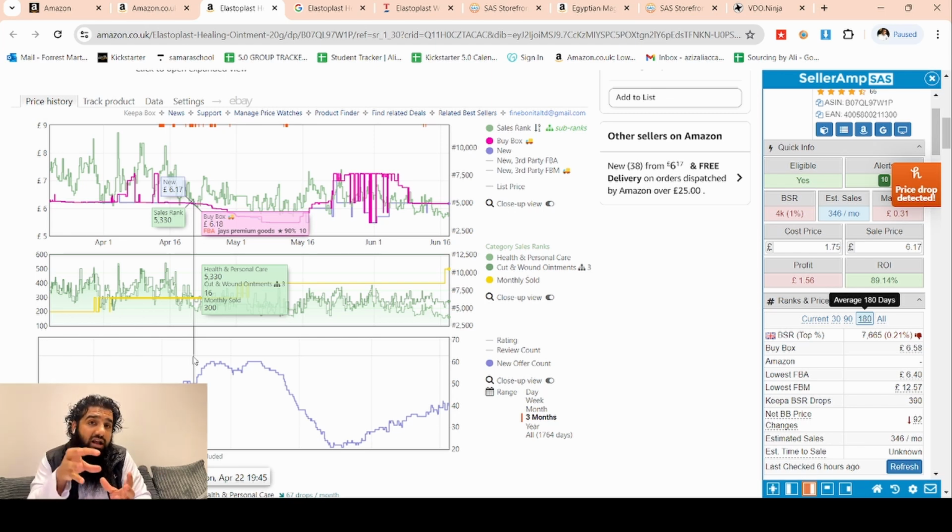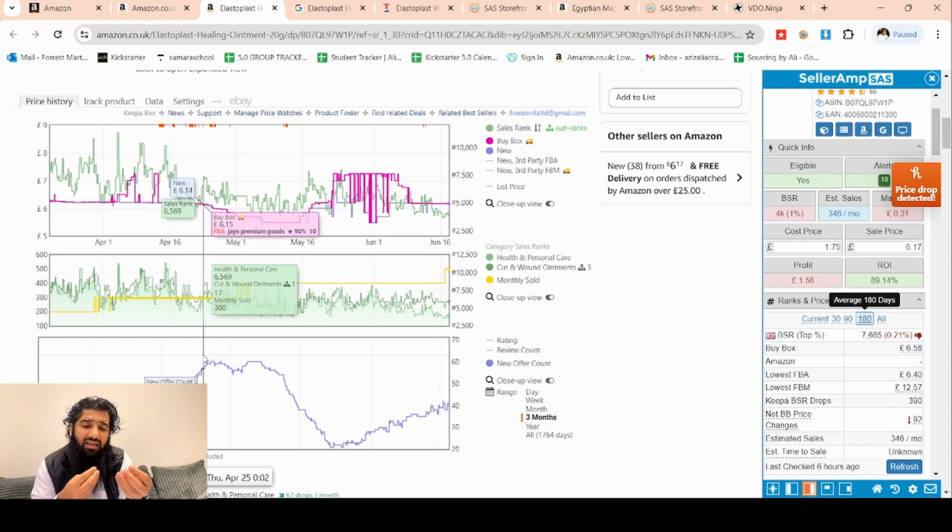Now there are some other evidences that we can use to confirm that these sellers are doing online arbitrage. One of those is the ratings of these sellers. For example, here this seller got the buy box and only had 10 ratings. This confirms that this seller must be doing online arbitrage, because it is very unlikely that at this stage of their selling journey they have already found a wholesaler. That doesn't look like the case here.